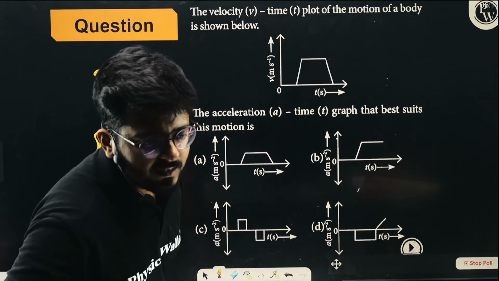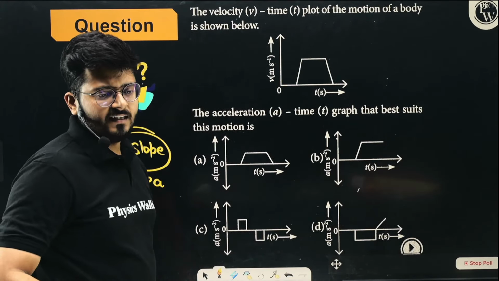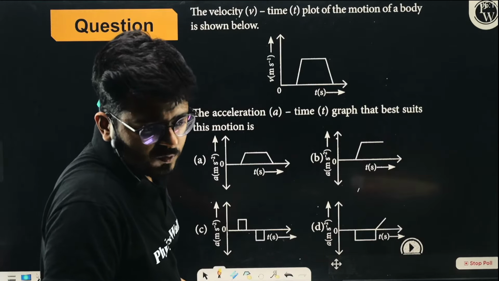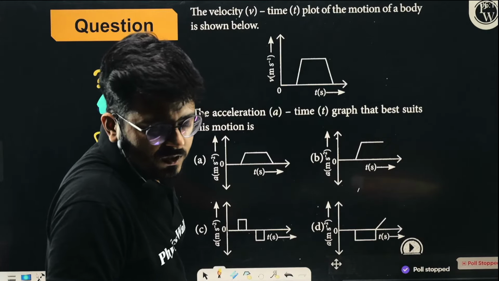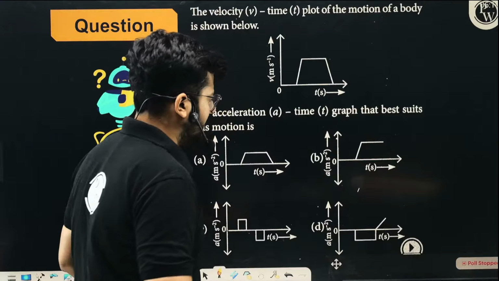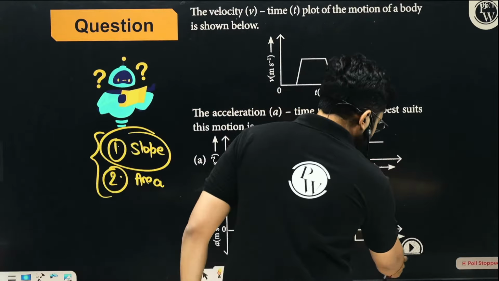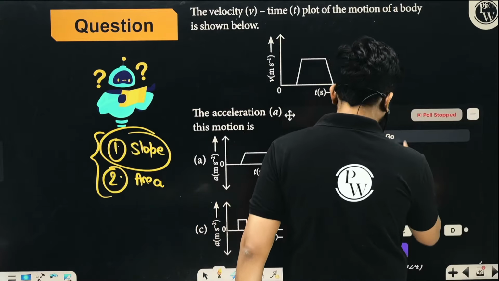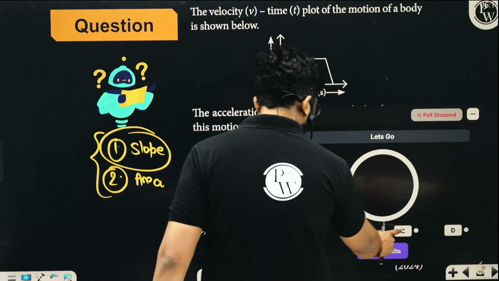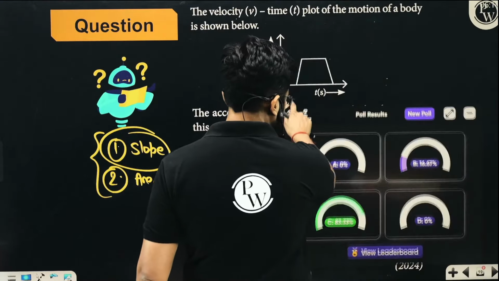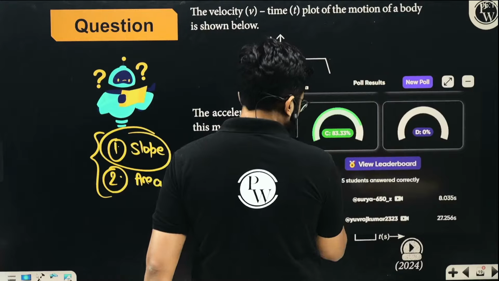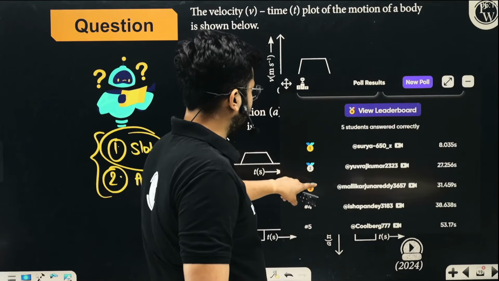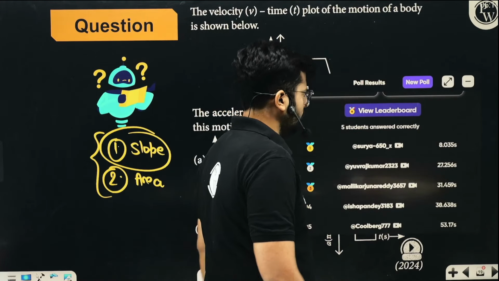Very good, very good. Yuvraj is giving the correct answer. Mallikarjun is giving the correct answer. Surya is giving the correct answer. Isha, Kulberg, everybody is giving the correct answer. So let's have a look at who has given the correct answer and who has given the answer fastest. You see, Surya has given the fastest answer. Then we have Yuvraj, Mallikarjun, Isha, and Kulberg, right?